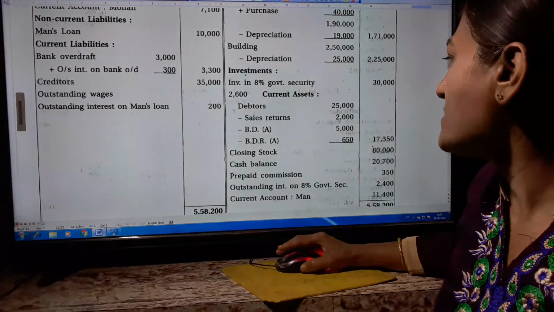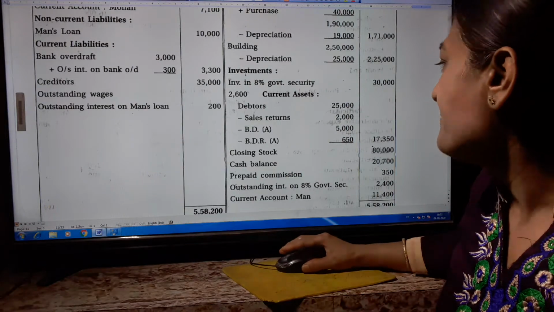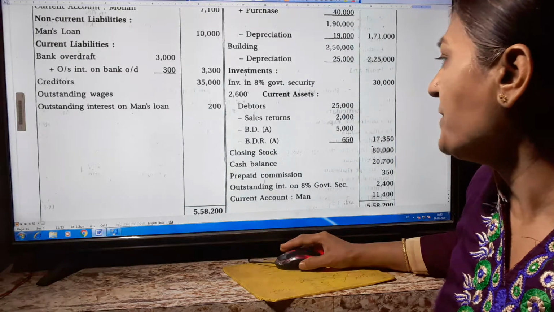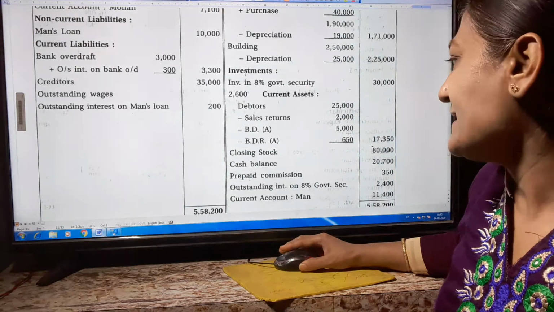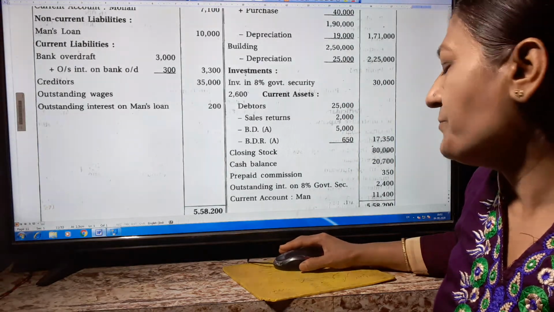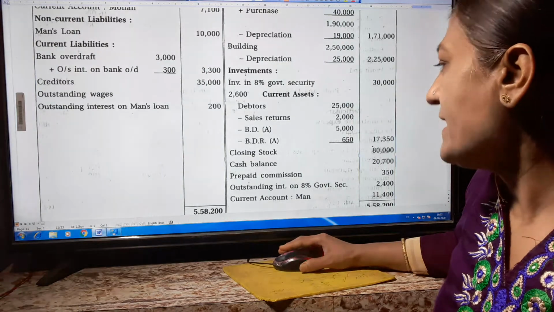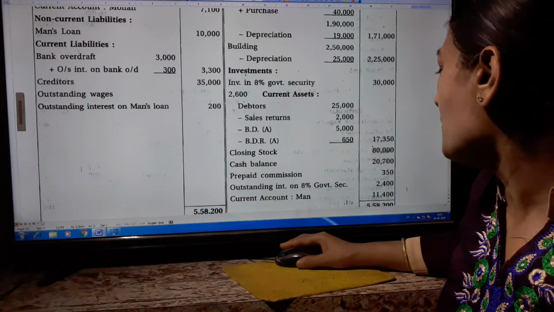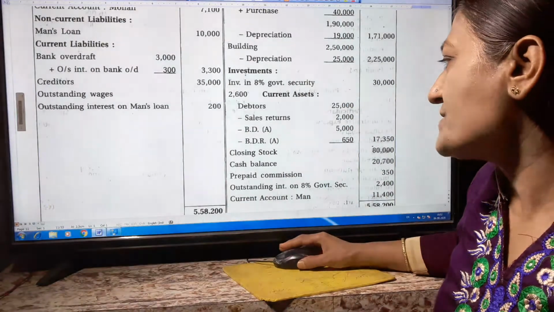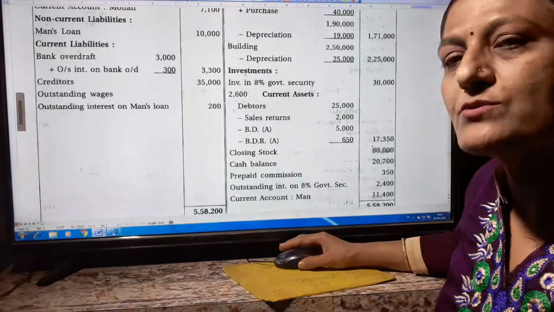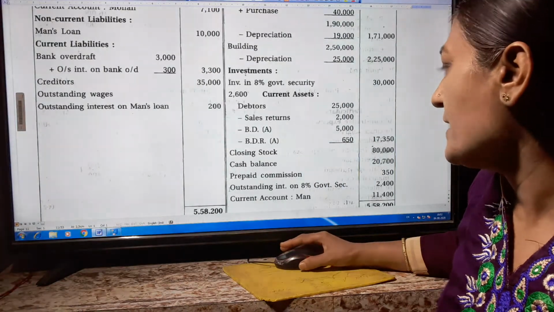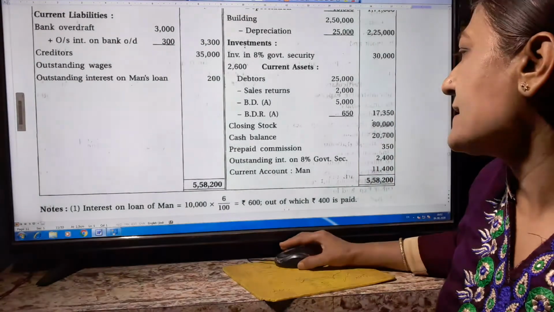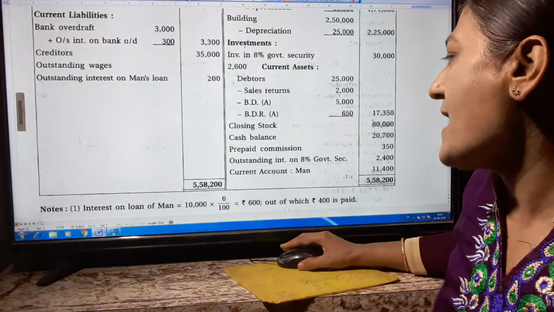Closing stock 80,000, cash balance 20,700. Prepaid commission 350, because we know that any prepaid income is an asset. Prepaid commission is paid in advance, so it is our asset. Outstanding interest on 8% government security 2,400. This income is outstanding, and when income is outstanding, it is also our asset, so we have to write it here on the asset side. Current account of Man 11,400, this is a credit balance, also we write here on the asset side.